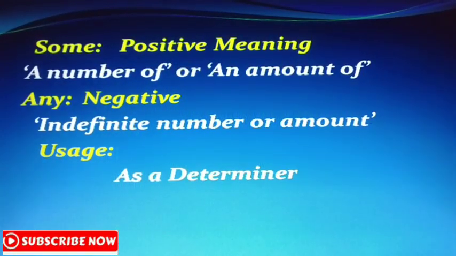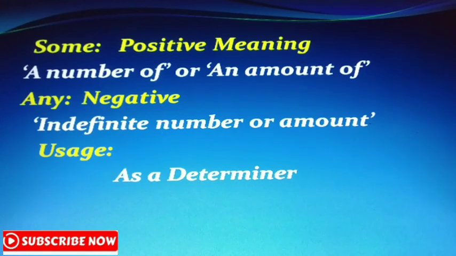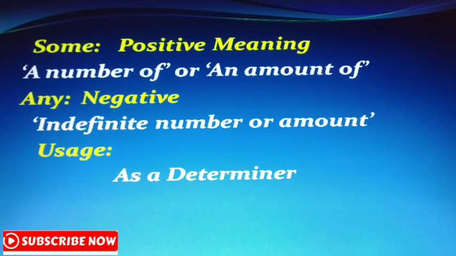Both some and any can be used as a determiner. You know determiner. There are articles, quantifiers, that means the words that indicate numbers, every, each, like them. Numbers 1, 2, 3, 4, like them, they are determiners.